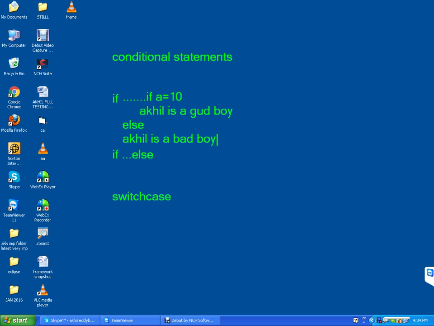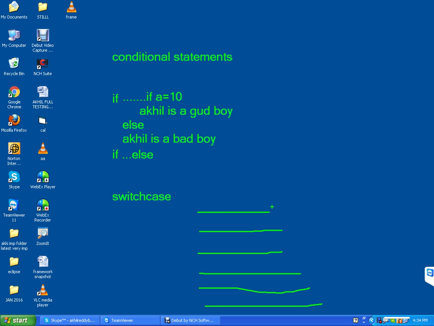Next, switch case. Among many blocks, if you want to execute selectively some blocks, not all blocks, that time we will use switch case or select case statements.